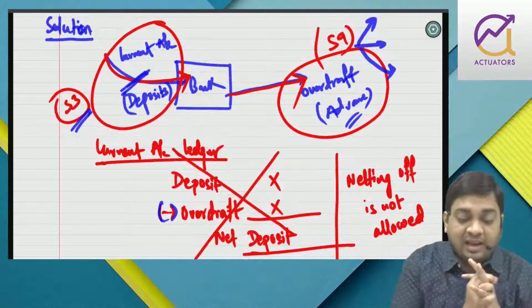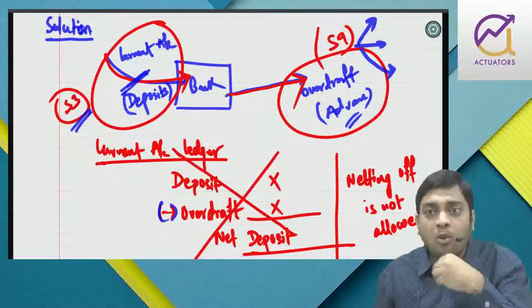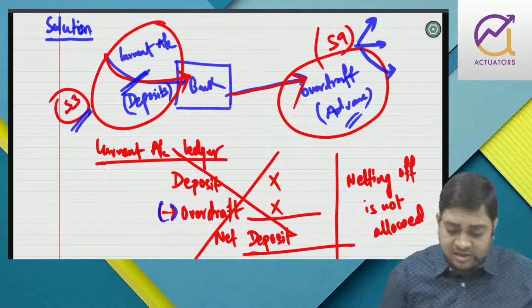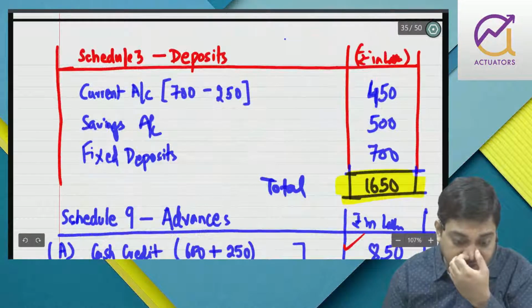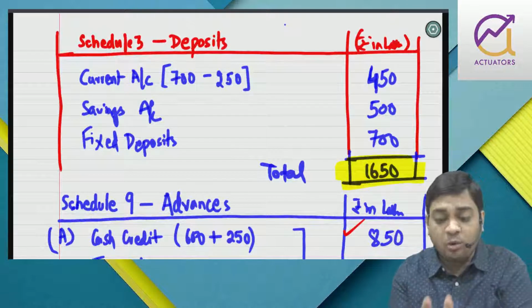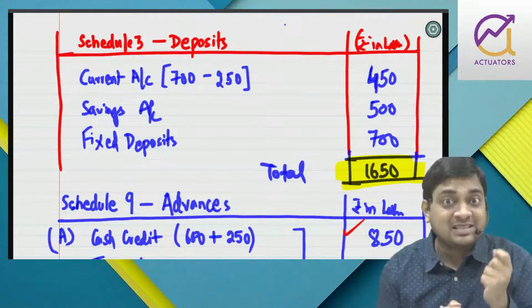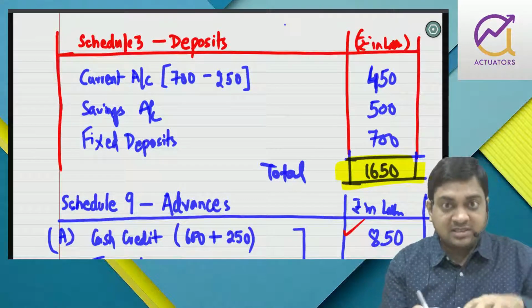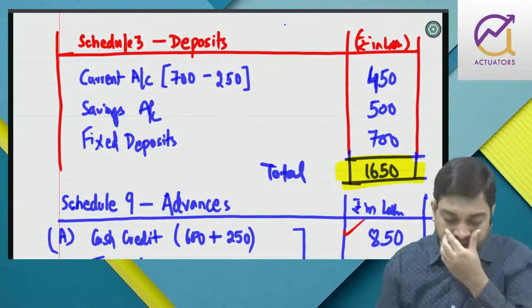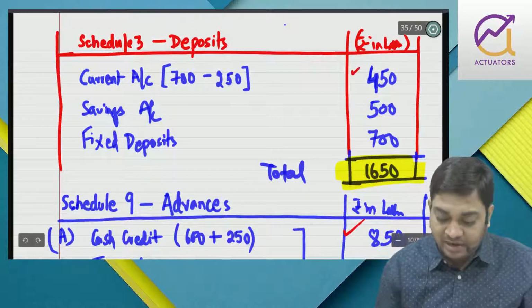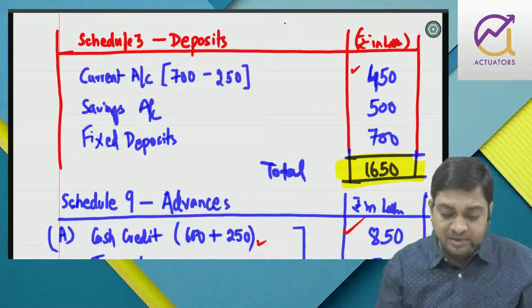So I have told you that with respect to a customer, if you have deposits and you have allowed overdraft to that same customer, you cannot just net off. Further, in the given problem, they have not done the net off. What they are telling is, in current account, this overdraft is included. It is not adjusted. If they would have told the word adjusted, it means from this figure it has been deducted. But included means simply it has been classified wrong. So if it is included, I'll exclude it and I'll put it in the appropriate head. Right?